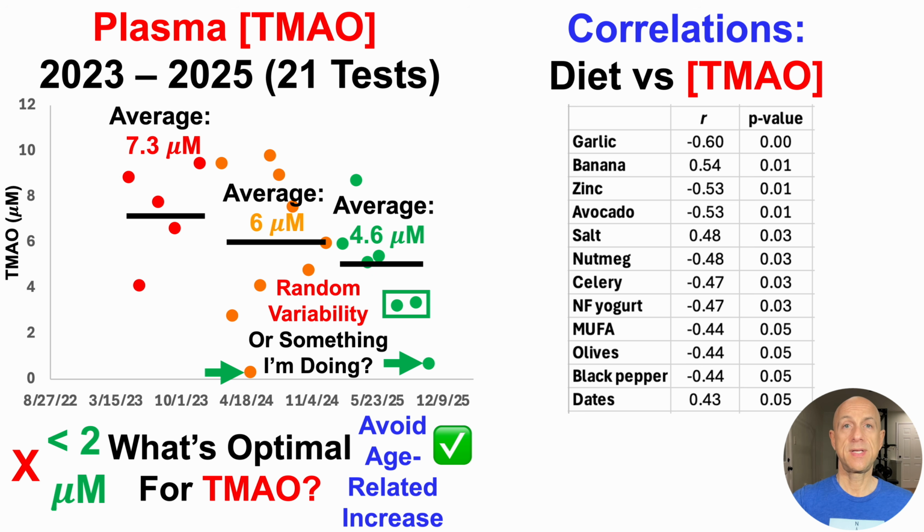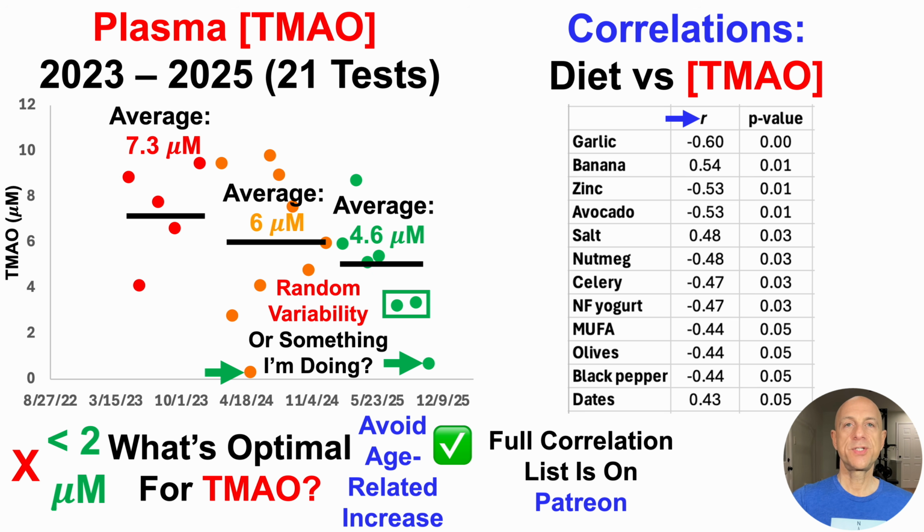And that's what we're going to see here with the top portion of the correlations for diet versus TMAO, as shown there. And note that if you want to see the full correlation list, I have a specific tier on Patreon, a correlations tier, that doesn't just include correlations for diet with TMAO, but all of those 623 metabolomic metabolites, but then also 25 to 30 standard clinical chemistry biomarkers that I test 8 times per year. So if you're interested in that, check it out.